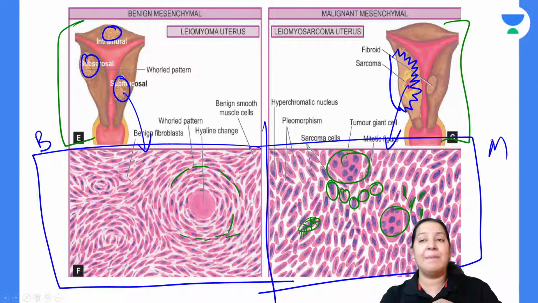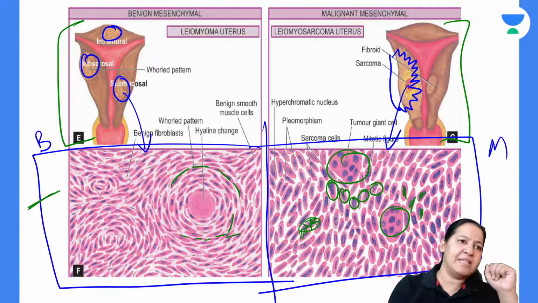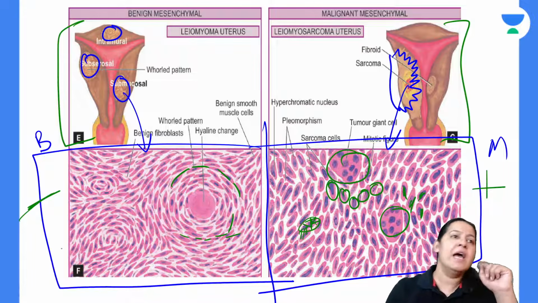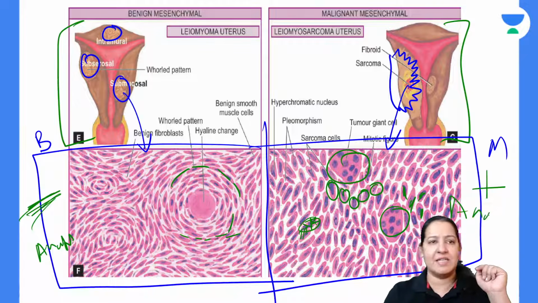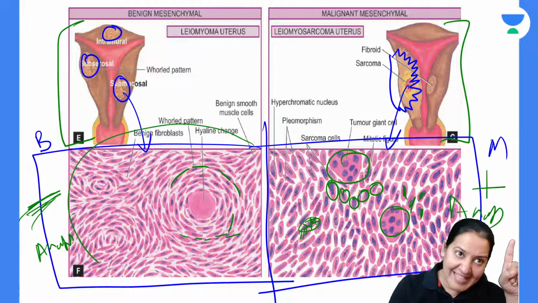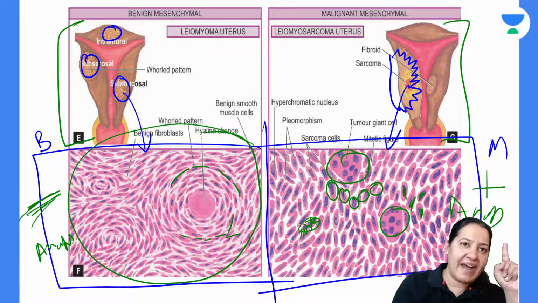After that, I will see the basal polarity. After that, I will see what other features are. I will see all 10 features. So all 10 features are absent here and all 10 features are present here. That is, anaplasia is absent here and anaplasia is present here. So I will release my report. In my report, I will write it is a benign tumor.